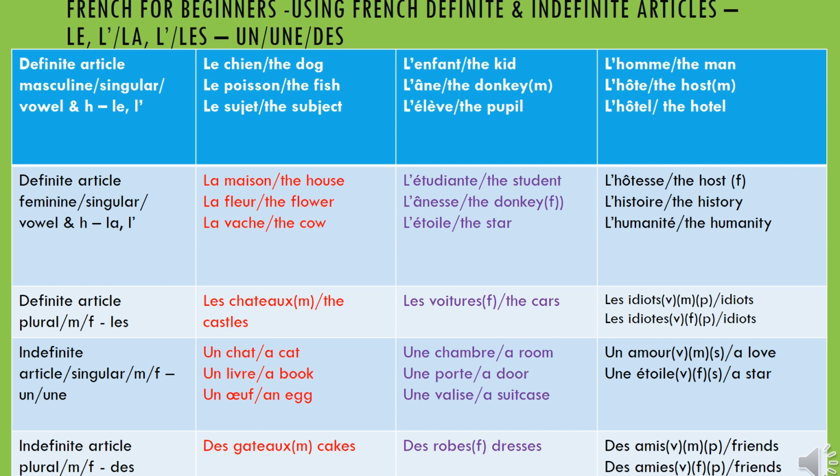Know those as nouns. So now you have seen how these elements, especially the definite and indefinite articles, behave when singular, masculine, feminine, or plural. Now you know exactly how to use them.